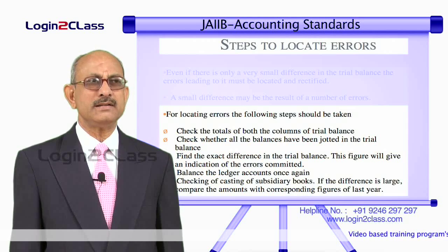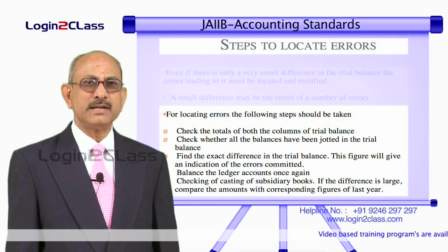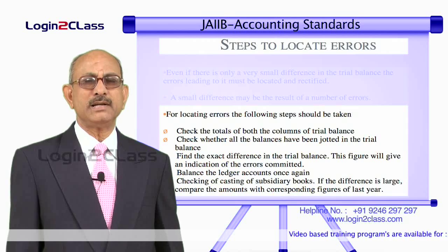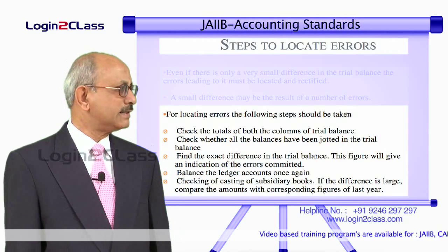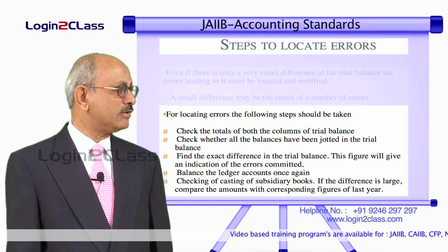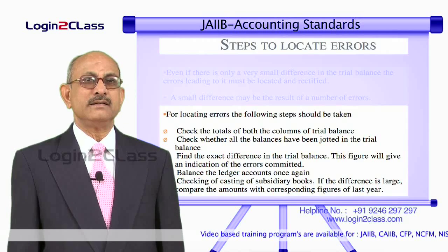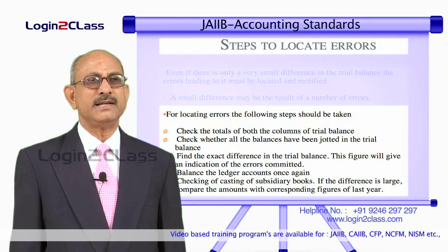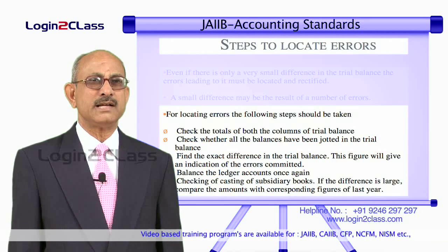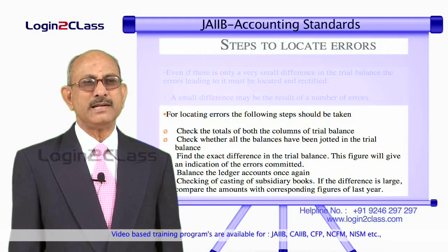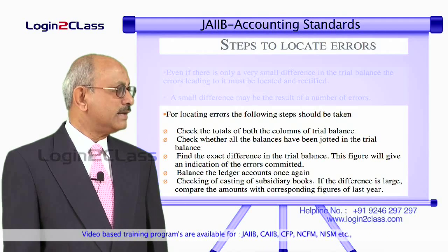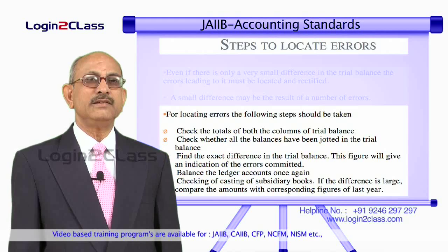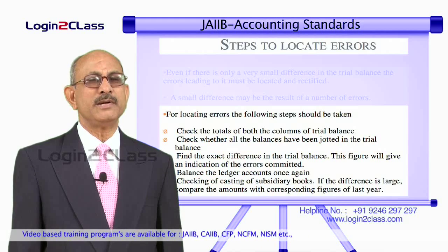If it is a debit balance, it has to be taken to the debit side of the trial balance. If it is a credit balance, it has to be taken to the credit side of the trial balance. So that has to be found out. And then once this is done, you have to find the exact balance in the trial balance, whether both of them tally, and if not, what is the exact difference. This will give an indication of the errors committed.